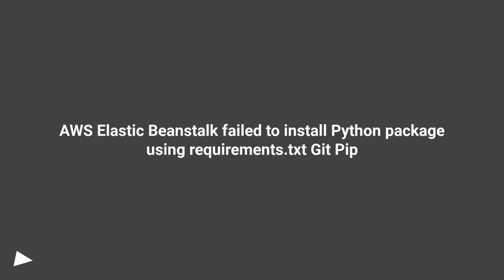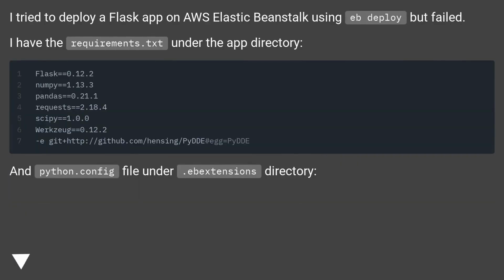AWS Elastic Beanstalk failed to install Python package using requirements.txt, Git, Pip. I tried to deploy a Flask app on AWS Elastic Beanstalk using eb deploy but failed. I have the requirements.txt under the app directory, and a python.config file under the .ebextensions directory.